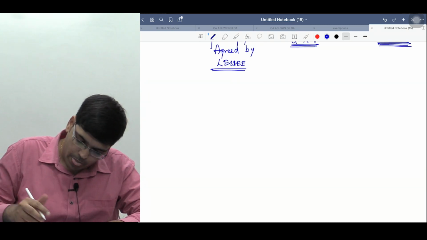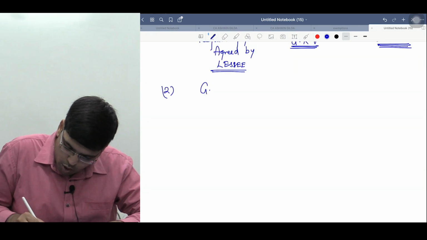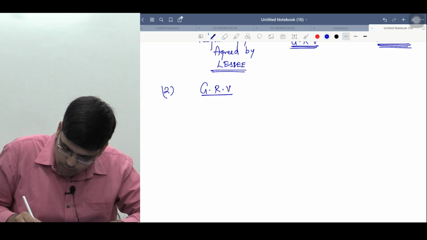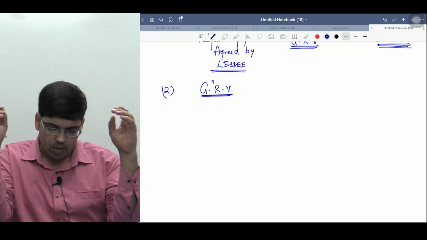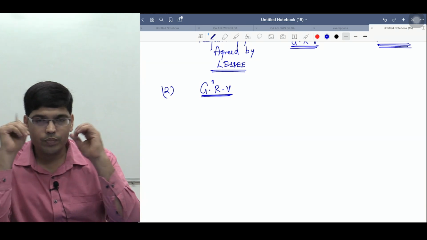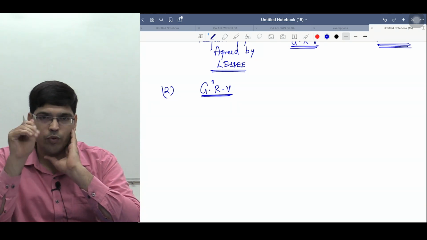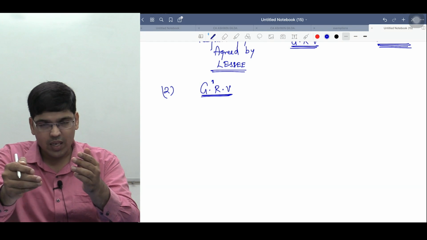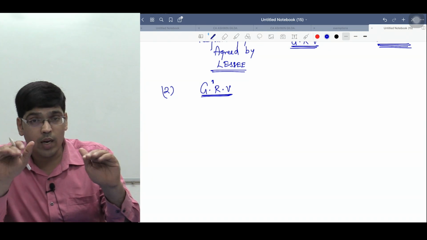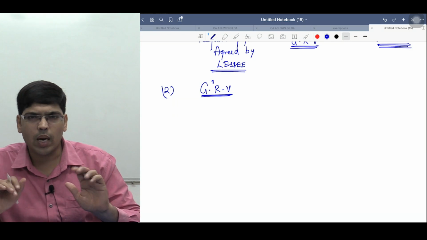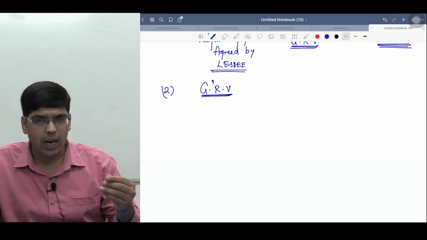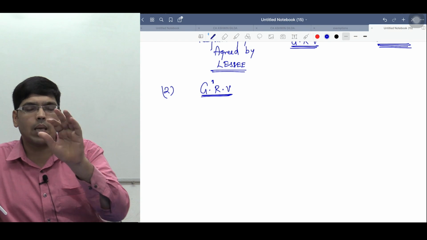Point number two. What do you mean by guaranteed residual value? See, if I give my asset to you under a lease for a period of 4 years, when the asset comes back to me, if you don't want to buy the asset at the end of the term, it should have some scrap value.